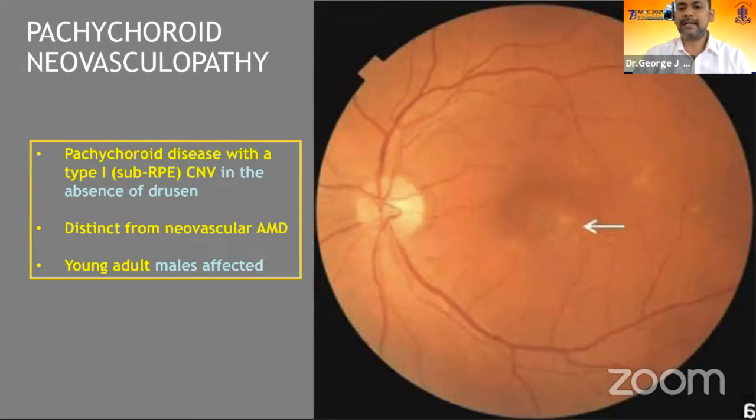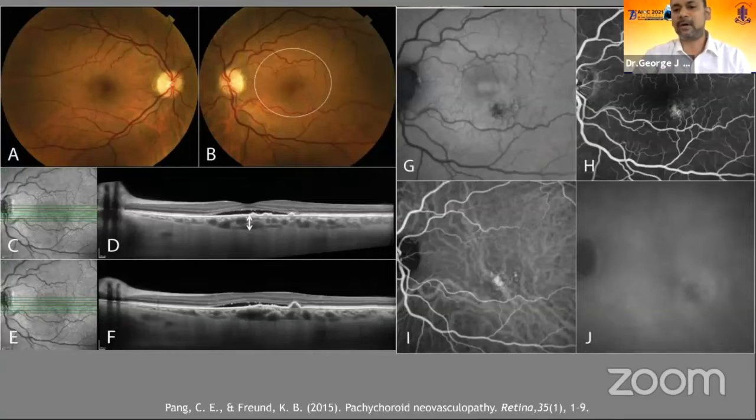So this is what I said, in the absence of a chronic CSR setting, pachychoroid disease with subretinal fluid and a type 1 neovascularization, we call it pachyneovasculopathy or PNV, which has a thick choroid, subtle shallow PEDs, and the fluorescein showing a stipple leakage, and ICG angiography showing the hotspot suggesting a neovascularization.